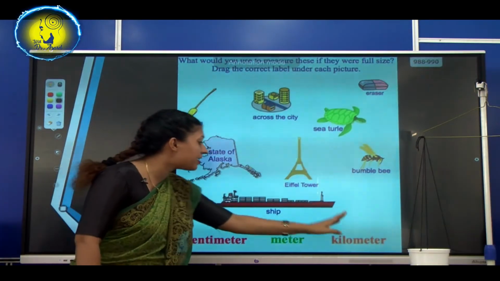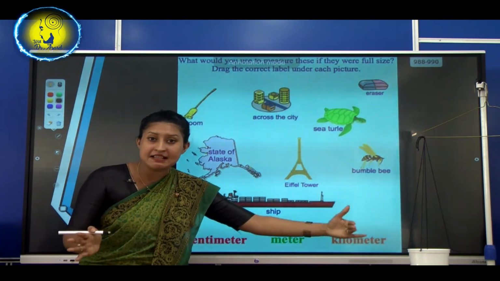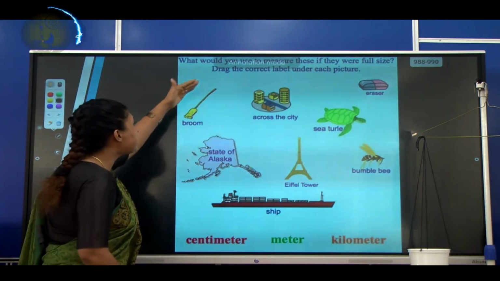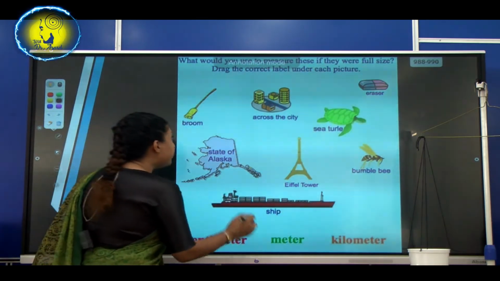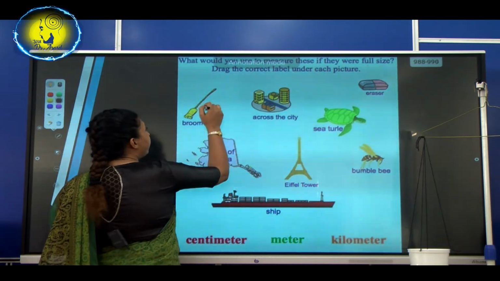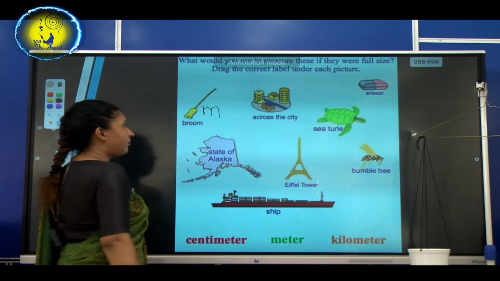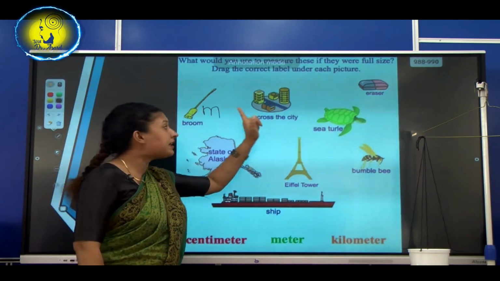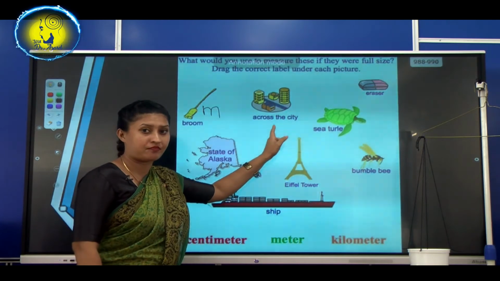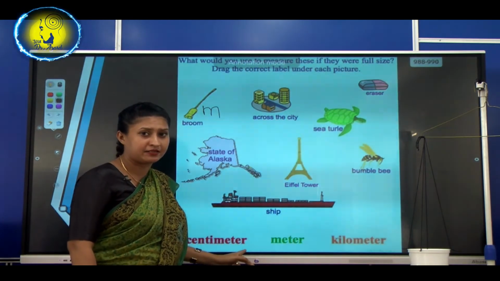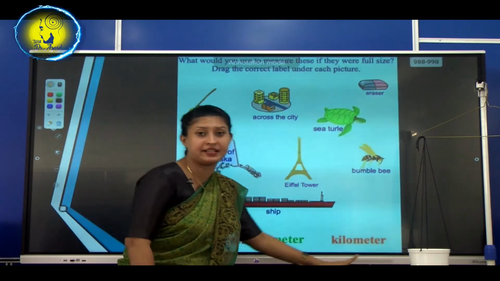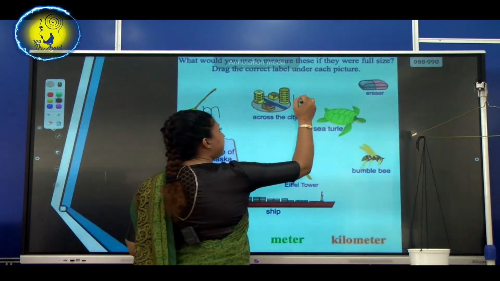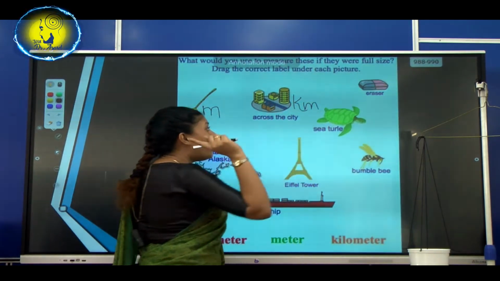So we don't have to measure it with kilometer. It is not a distance that we are measuring. So to measure this length, we can use meter. So we will write meter. Okay, second picture. Across the city, what is the unit we have to use? Is it meters? No, it is kilometer. We are measuring the distance. So, it's kilometer.